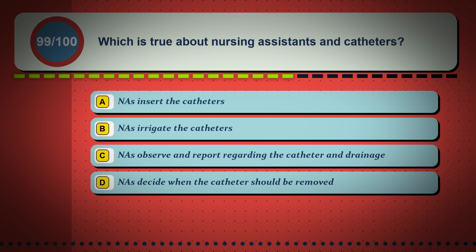Question 99. Which is true about nursing assistants and catheters? Option A, NAs insert the catheters. Option B, NAs irrigate the catheters. Option C, NAs observe and report regarding the catheter and drainage. Option D, NAs decide when the catheter should be removed.